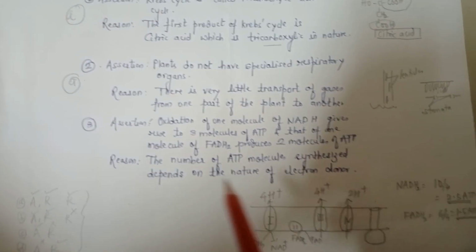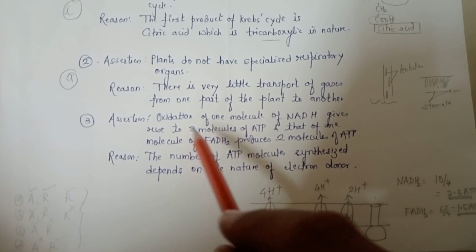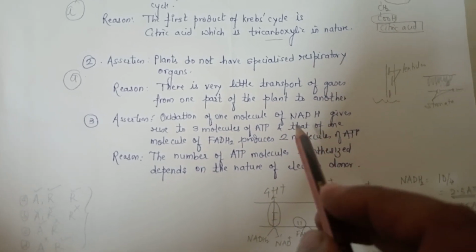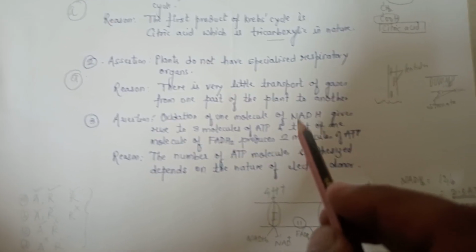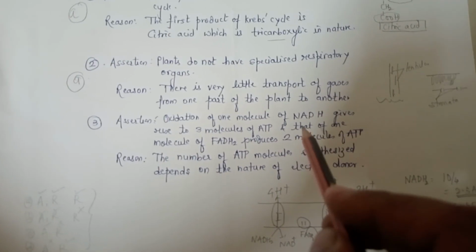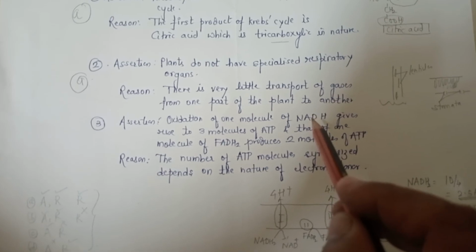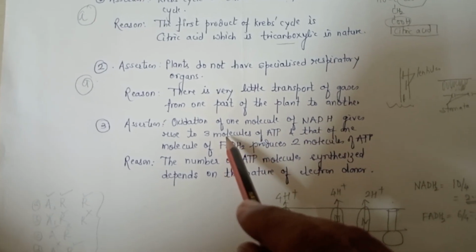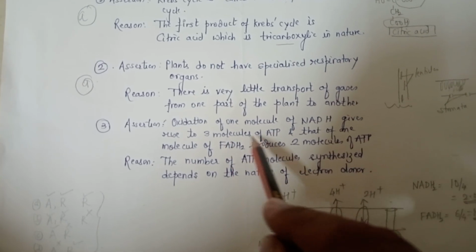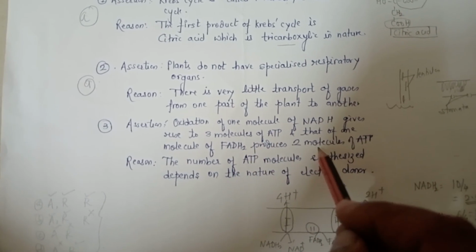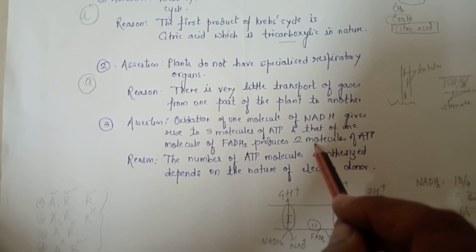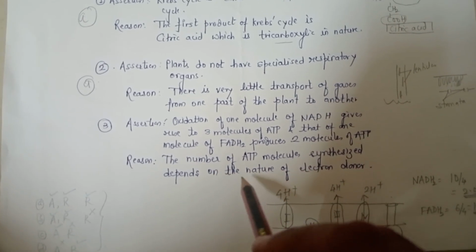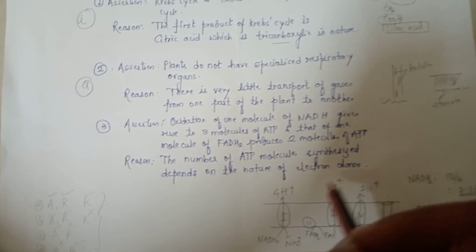Now, if we look at the first assertion in this case, we are already aware by the process of respiration, the aerobic and anaerobic respirations we have already studied in detail, and therefore NADH2, when it undergoes oxidation, produces 3 molecules, whereas FADH2 produces 2 molecules. It is already known to you. The reason given is the number of ATP molecules synthesized depends on the nature of electron donor.